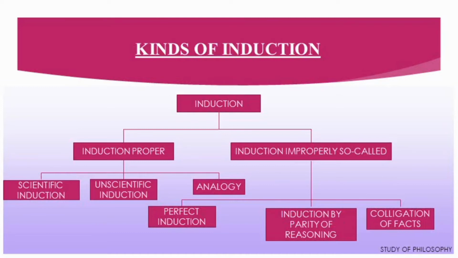Induction proper is again divided into three kinds: scientific induction, unscientific induction and analogy. Again, induction improperly so-called is classified into three kinds: perfect induction, induction by parity of reasoning and colligation of facts.